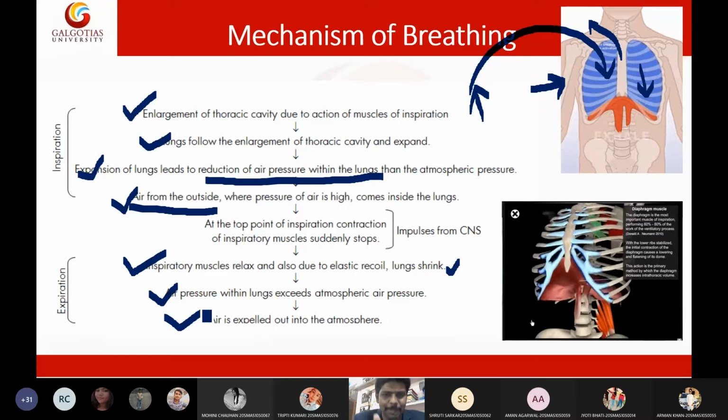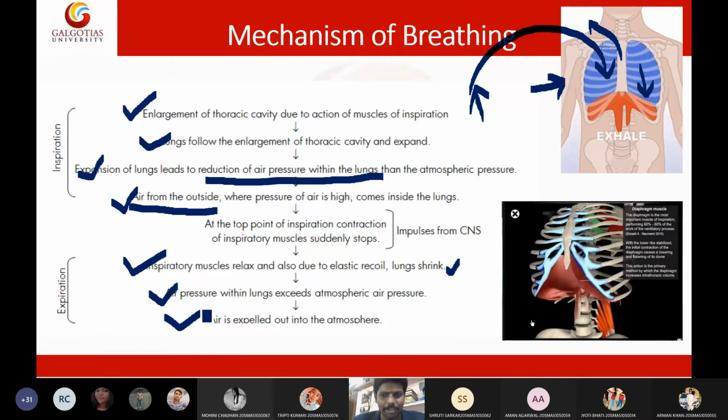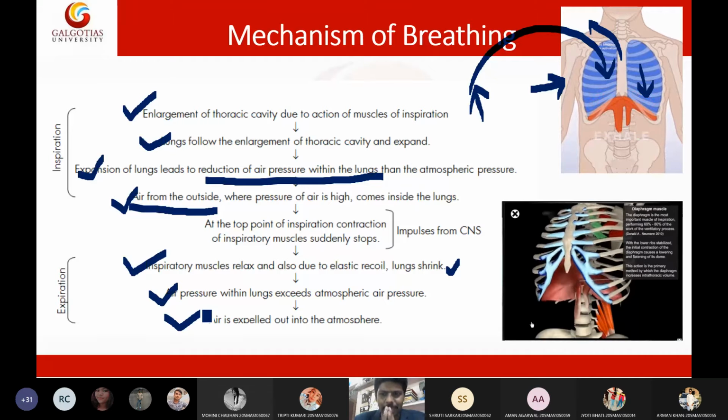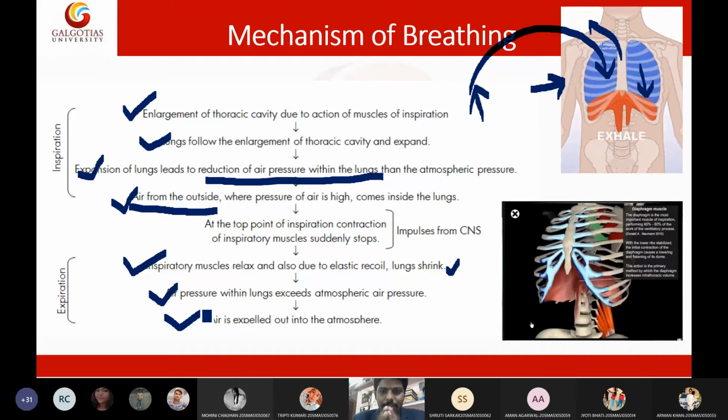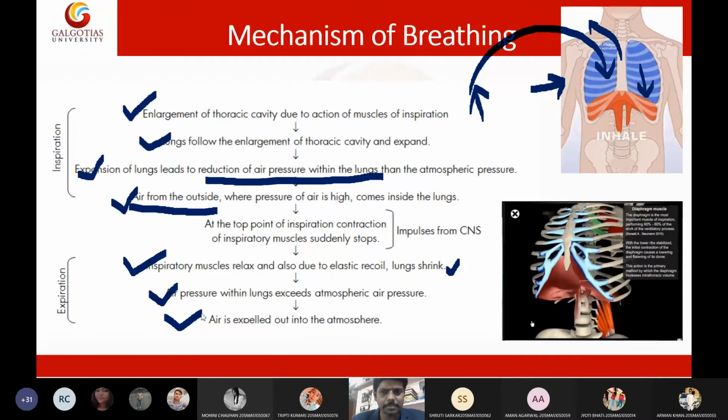Okay, can anyone explain the same thing in Hindi so everyone can understand? Anyone voluntarily can explain the same steps in Hindi, in your own language, whatever way you feel comfortable. Anyone? Can anyone explain the mechanism of breathing in Hindi to me? Sir, I will. Yes, please go ahead. Please explain the mechanism of breathing in Hindi.